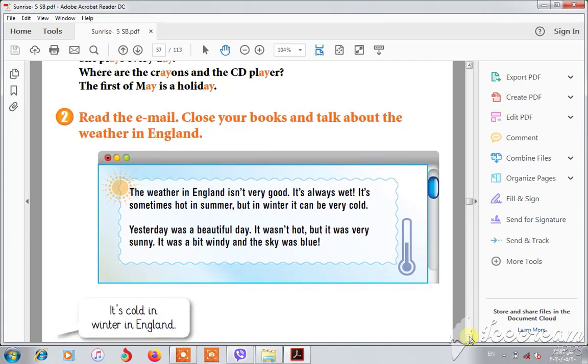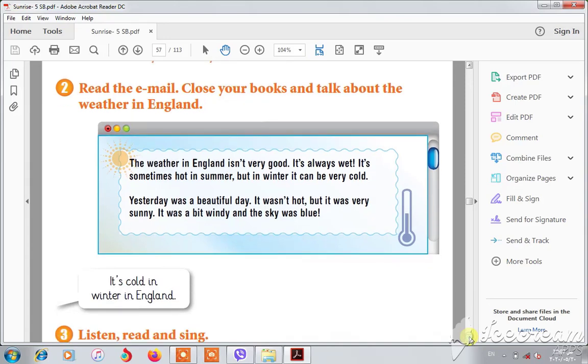Number 2, read the email. This is an email. It's about the weather in England. How's the weather in England? The weather in England isn't very good. It means sometimes hot, sometimes cold. Okay, it is always wet. What is the meaning of wet? It means rainy, sometimes it's snowy.